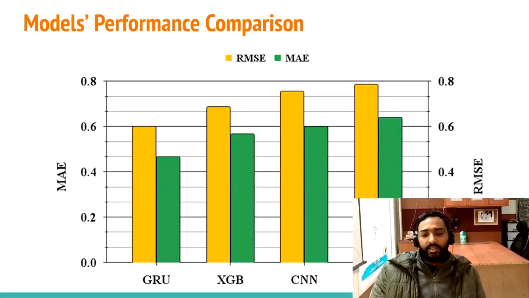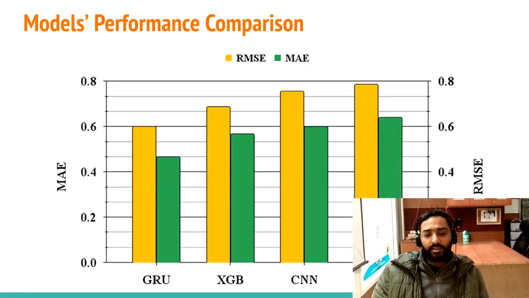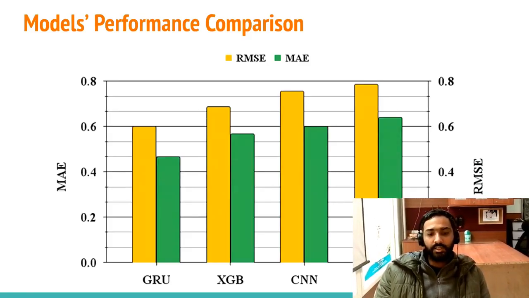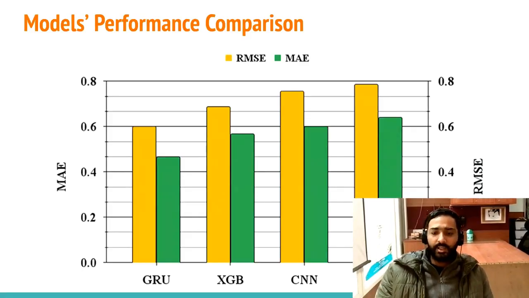So this is the comparison of the 4 machine learning models that we took in the study: GRU, XGBoost, CNN, and MLP.